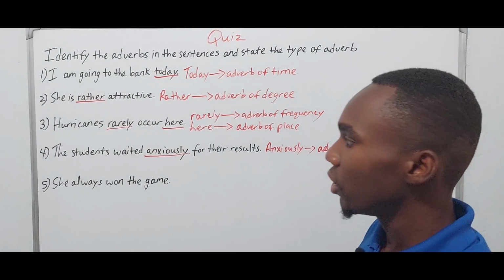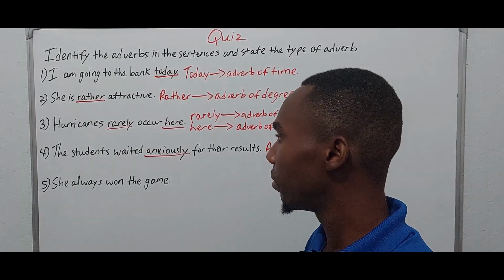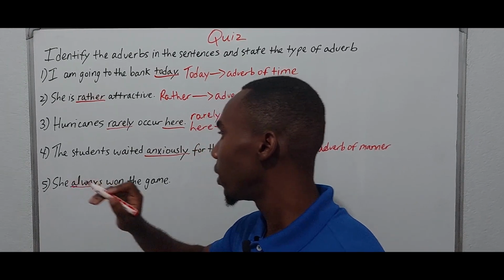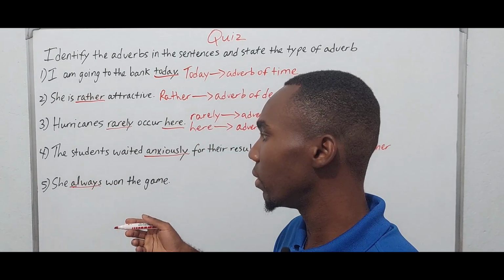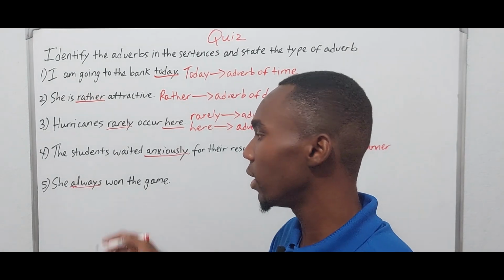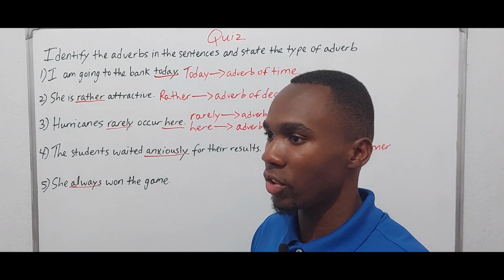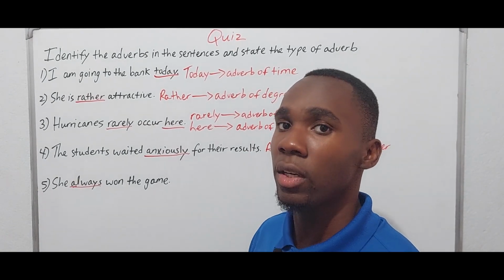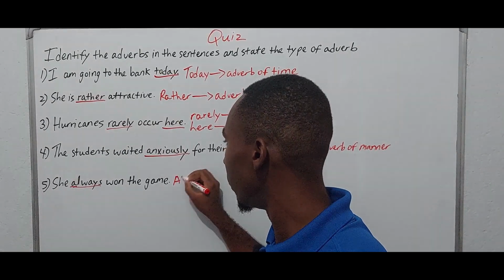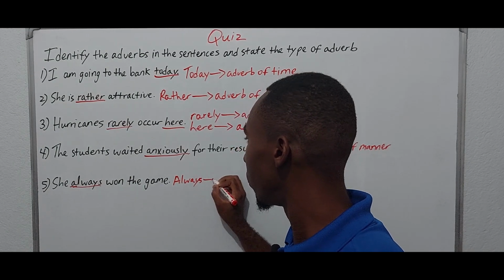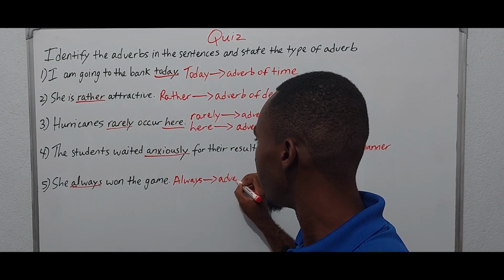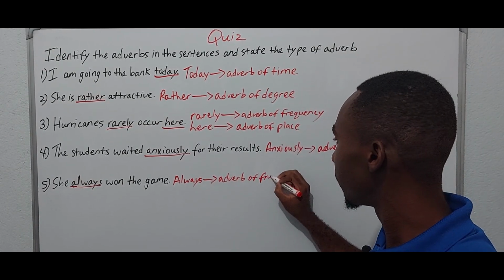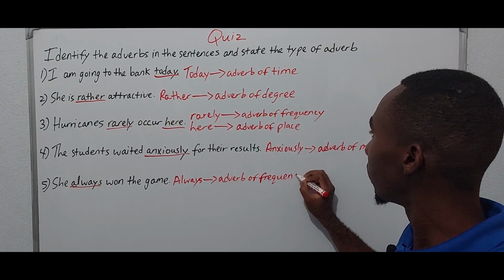And number 5, she always won the game. Always would be our adverb, and always modifies won, right? So always responds to the question of how often, right? So how often did she win the game? Always. So always is an example of an adverb of frequency. How often, right?